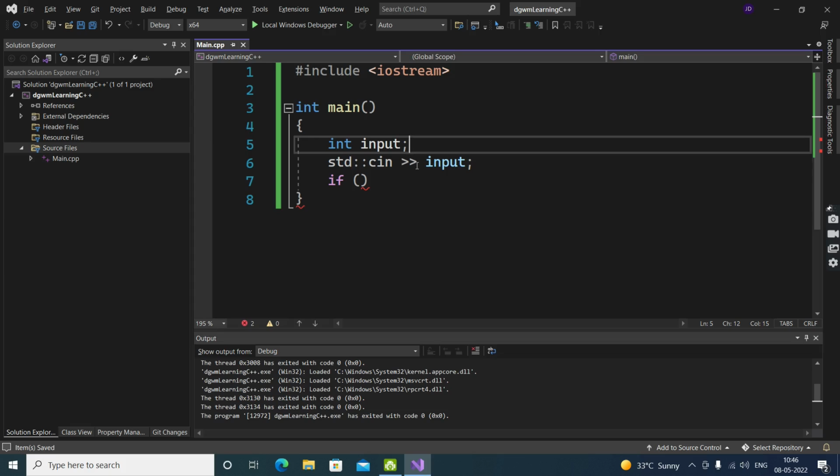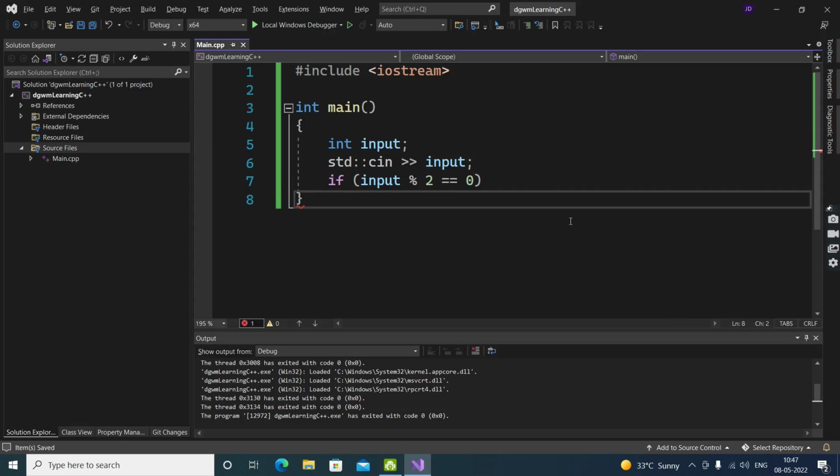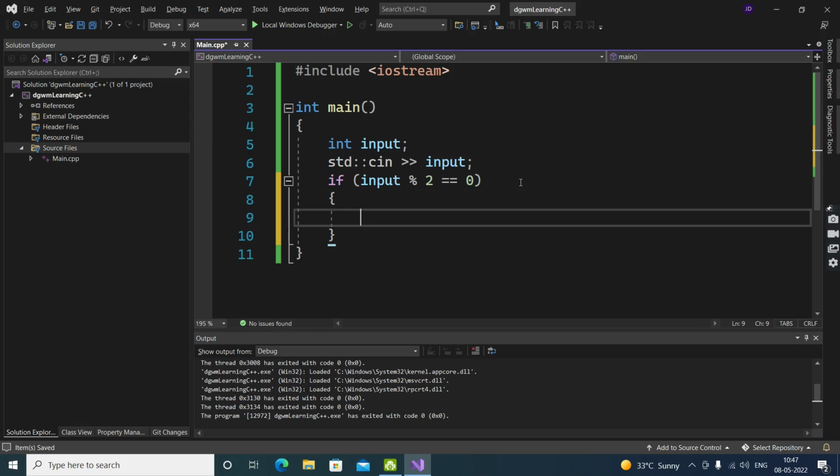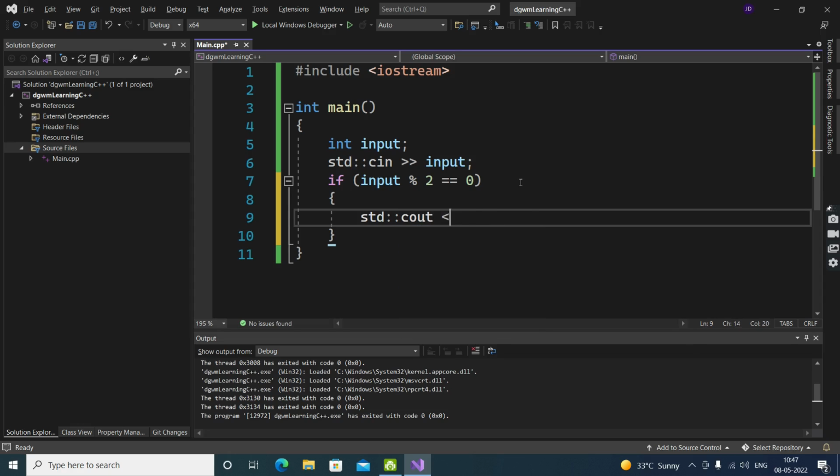Alright, so there we created an integer variable we are putting into the input, and when we have an input, we are going to check if input modulo 2 equals 0. If that is 0, we are going to count a1 as well as the input.